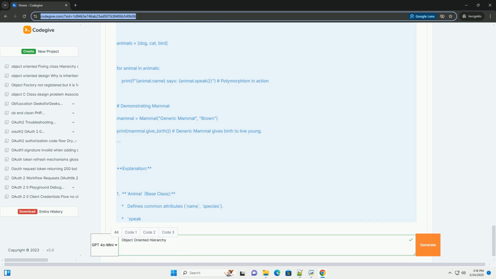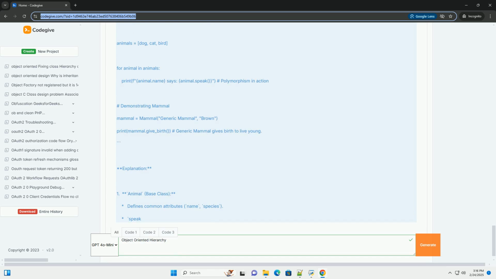3. Dog and Cat, derived classes. Inherit from Mammal. Add specific attributes, breed, eye_color. Override the speak method to provide their own sound. Introduce their own specific methods, fetch, purr. self.species is also overwritten to give a more specific species.